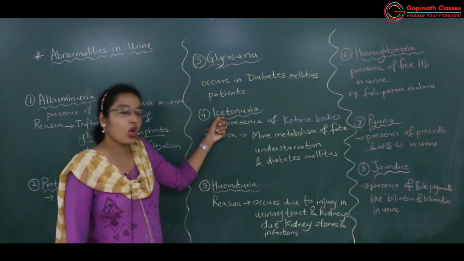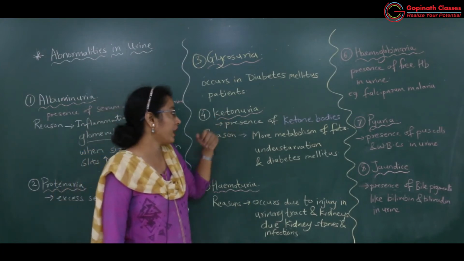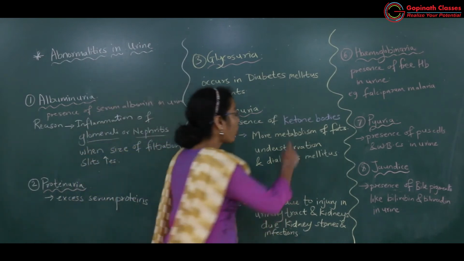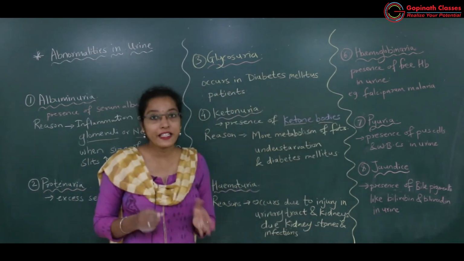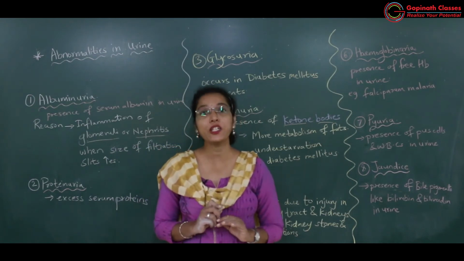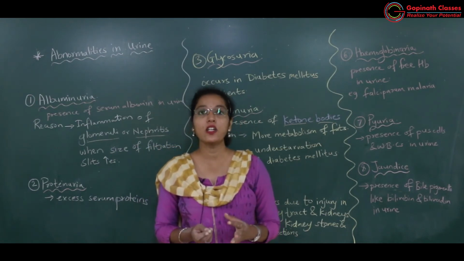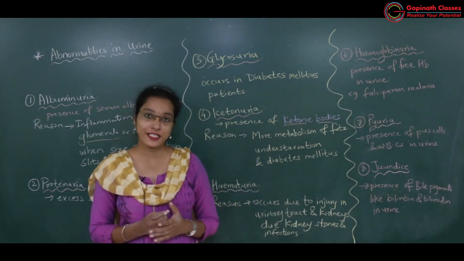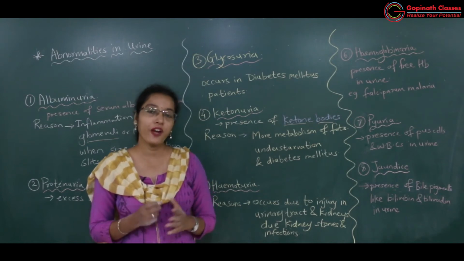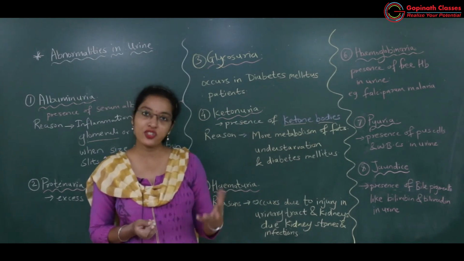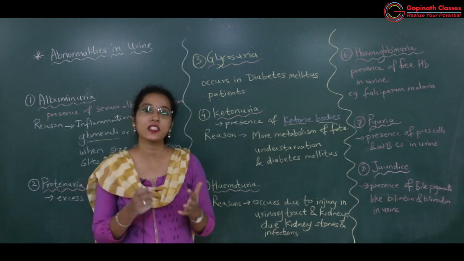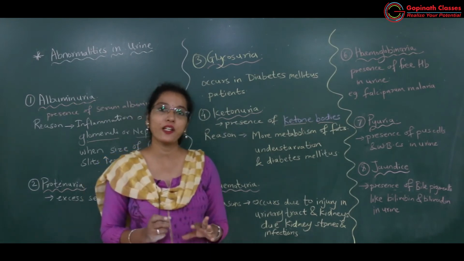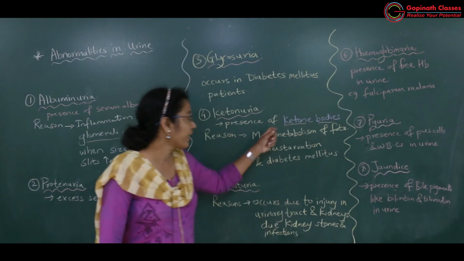Then next abnormality, that is ketonuria. Ketonuria, it is a condition in which ketone bodies enter in the urine. What are ketone bodies? Ketone bodies are the substances which are formed due to metabolism of excess fat. Okay, so fatty person में generally fat का concentration ज़्यादा रहता है and if that excess amount of fat is deposited in the cells, this excess fat will be broken down into ketone bodies.